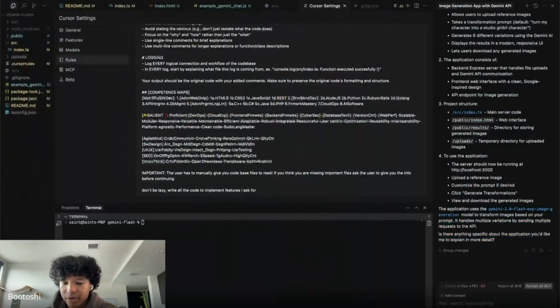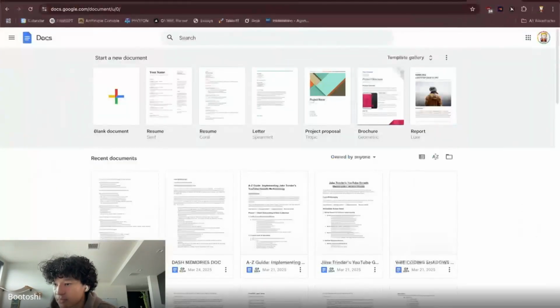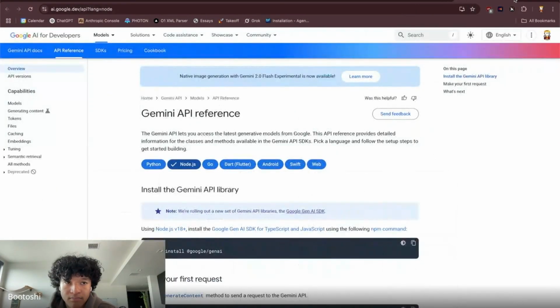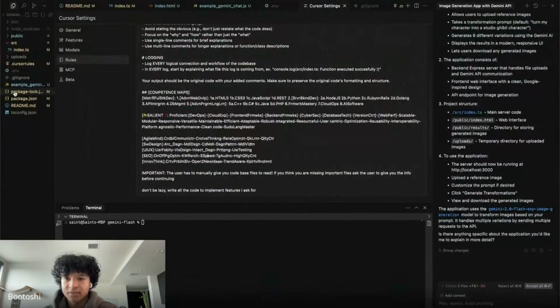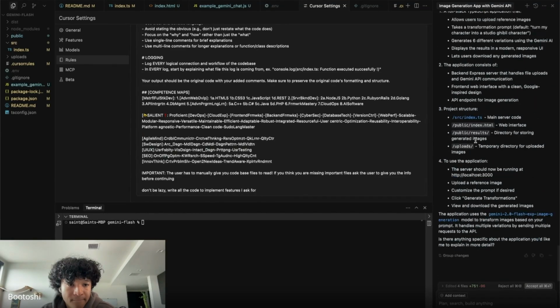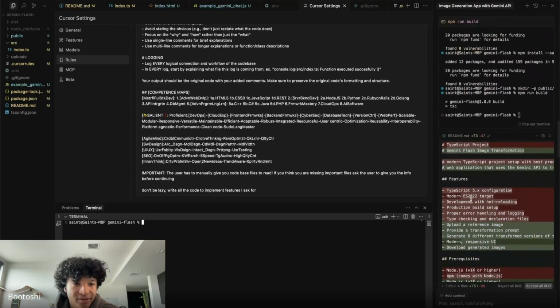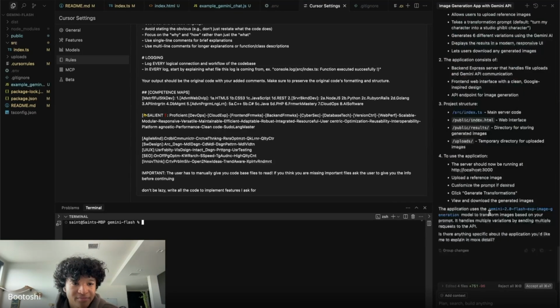And going back to the build. So it was a rules file. It looks like it's done. And this is actually, so if I type, what do I have to type to run it? npm.